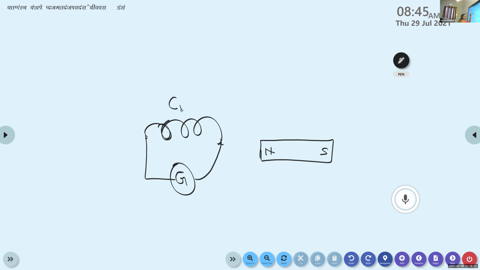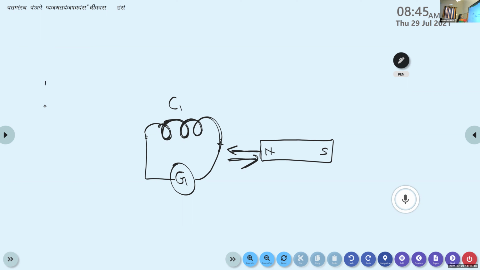This is our coil 1. The current is developed inside the coil only because of the relative motion of this bar magnet. The EMF is not present in the circuit; the relative motion of the bar magnet induces an EMF inside the coil, and that induced EMF generates an electric current. That electric current is responsible for the deflection of the galvanometer.